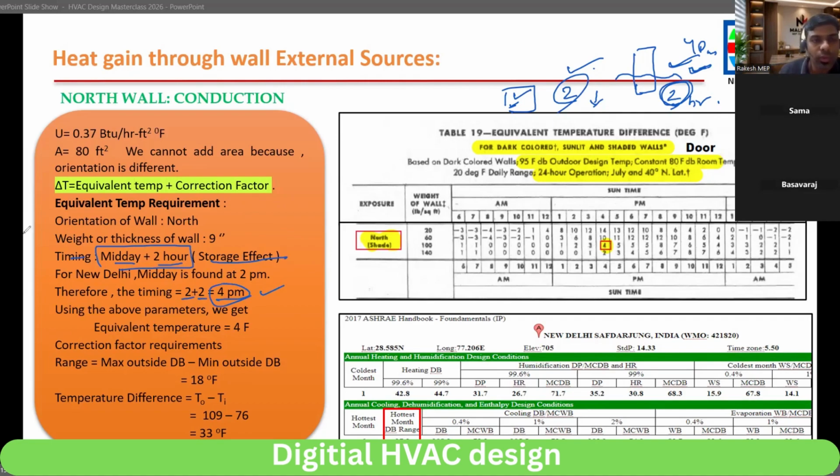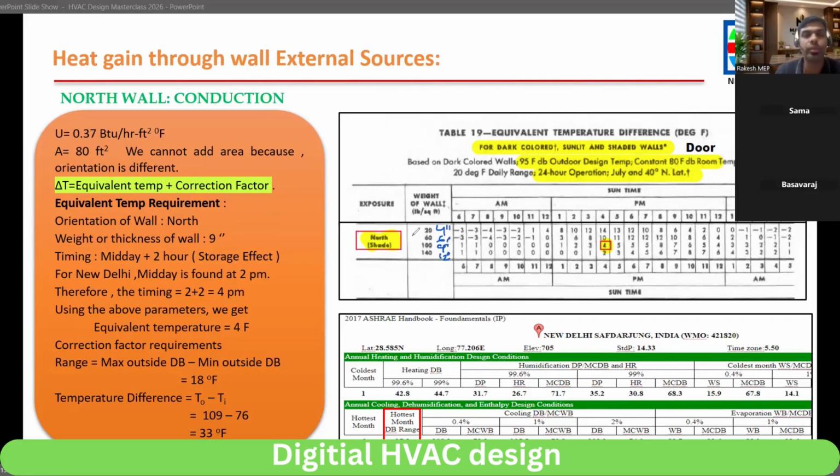Clear? So equivalent temperature is based on the wall thickness. With respect to weight of the wall, it is written here: 4 inch, 6 inch, 9 inch, 12 inch. These are the wall thicknesses. So for our 9 inch, it will be this one, and we have to see 4 p.m. So the value is 4. Any doubt till now?